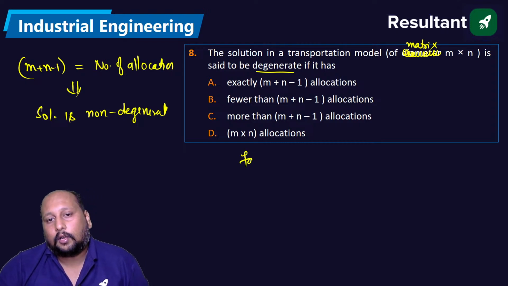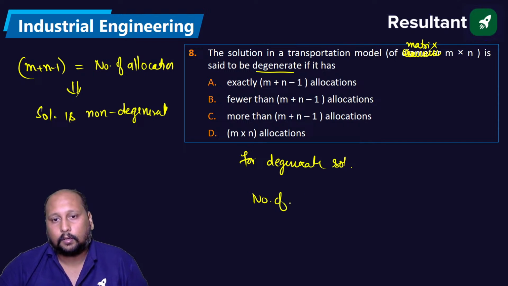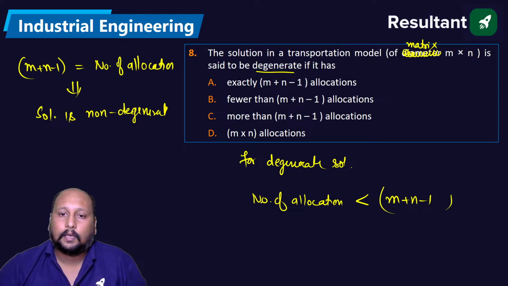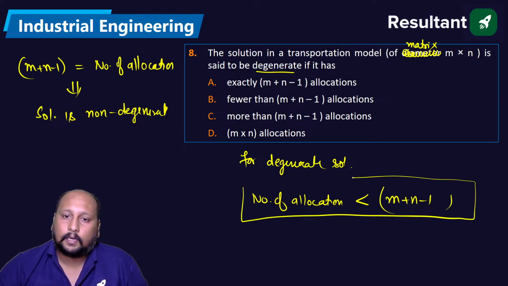So we know that for degenerate solutions, the number of allocations is less than M plus N minus 1. If this is happening, then we can say the solution will be degenerate.